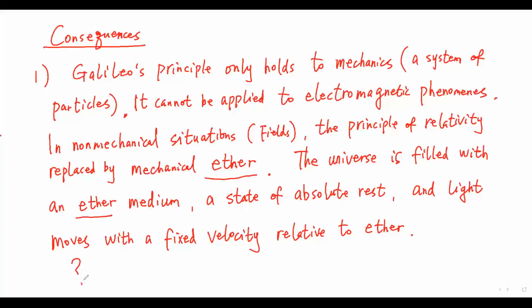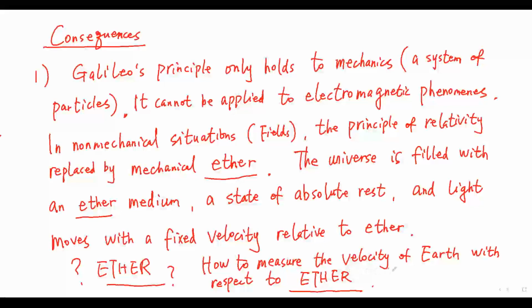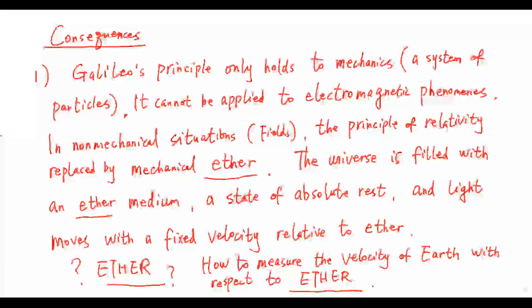This immediately raises a question: what is ether? The ether seemingly is not matter. And what is the velocity of the Earth with respect to the ether?